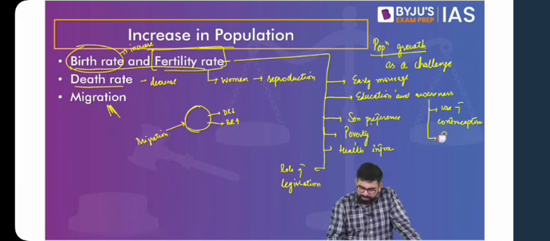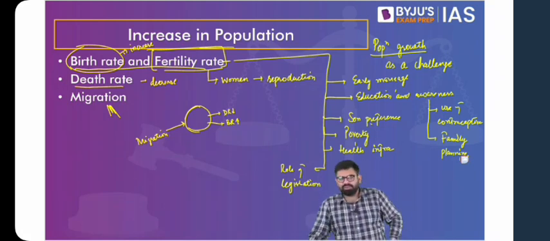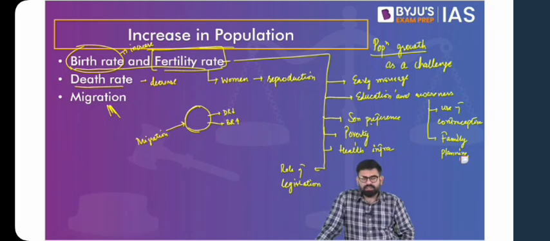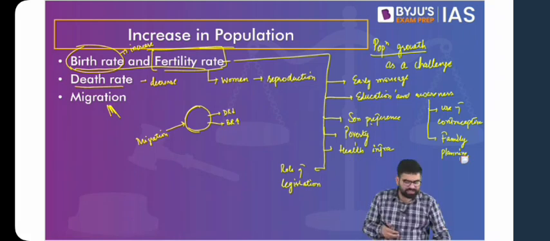Use of contraceptive, family planning, that also comes with education and awareness. Patriarchal mindset of the family, or you can think of it in terms of preference to a son. Yes, the examples of legislation can be one policy, one child policy in China. Can you relate this role of legislation to women? Because in the previous chapter we had seen that the role of sex selective abortion impacts this greatly. Yes, in India it is regarding 2 children. Great. So you basically understand what are these various factors which affect the fertility rate.